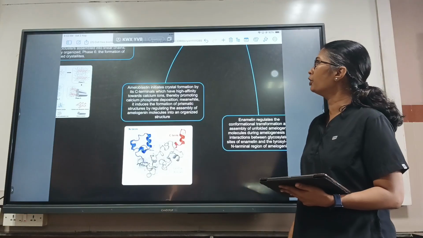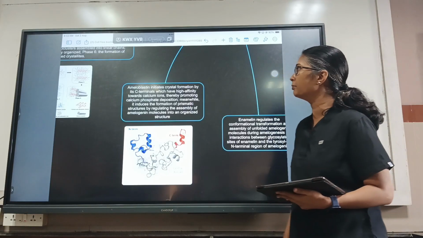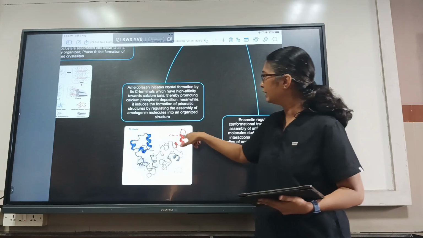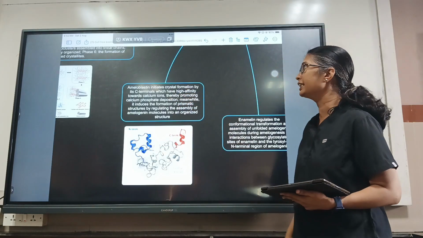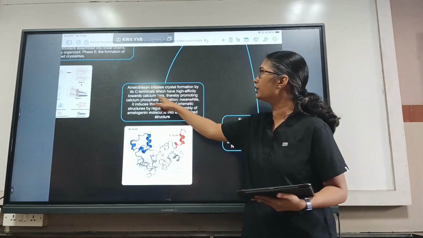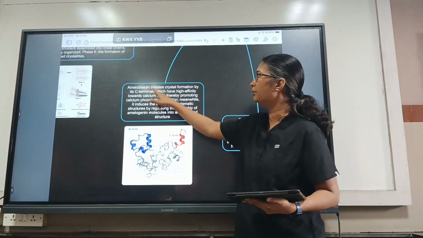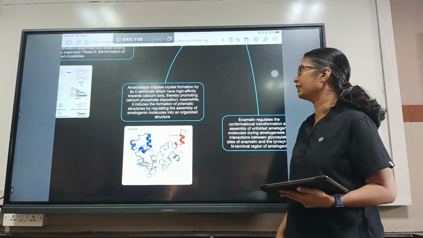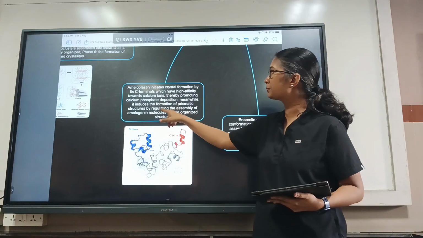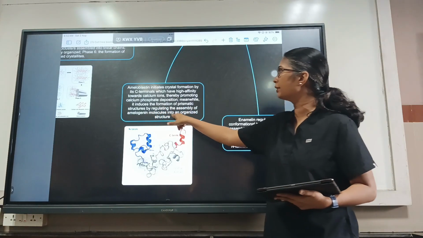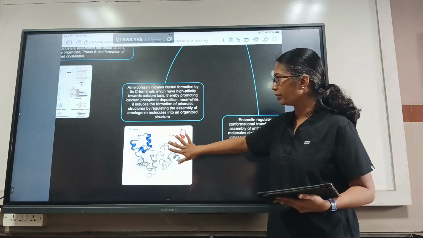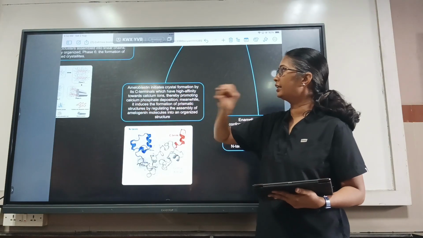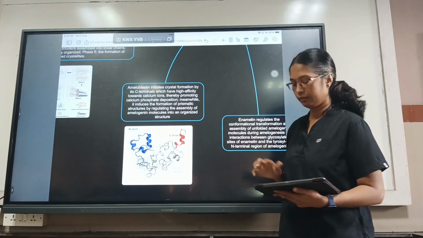And ameloblastin initiates crystal formation by the C terminus. So this is the ameloblastin protein, where we have the C terminal and the N terminal. In the C terminal, the ameloblastin initiates the crystal formation, which has high affinity towards calcium ion. Why does the crystal formation start in the C terminal? The reason is it has high affinity to calcium ions, and that is promoting calcium phosphate deposition. Meanwhile, it induces the formation of prismatic structures by regulating the assembly of amelogenin molecules into an organized structure. So this protein, which is a non-amelogenin, helps the amelogenin protein to get themselves arranged in a parallel manner.